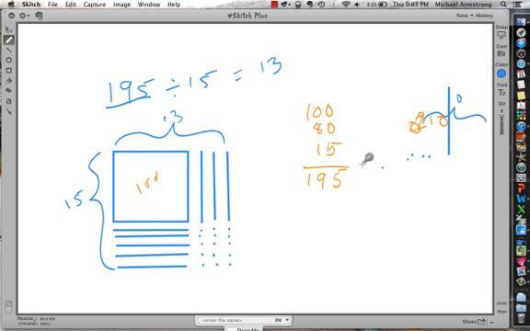Now this is kind of a complicated topic. It's important that you know that the square is equal to 100. The stick is a 10 block. You should have done this in school. And the little dot is equal to the ones place. This is what these all stand for, and you can make a division problem using multiplication. 15 by 13 means 15 times 13, and 15 times 13 is equal to 195. So 195 divided by 15 equals 13.